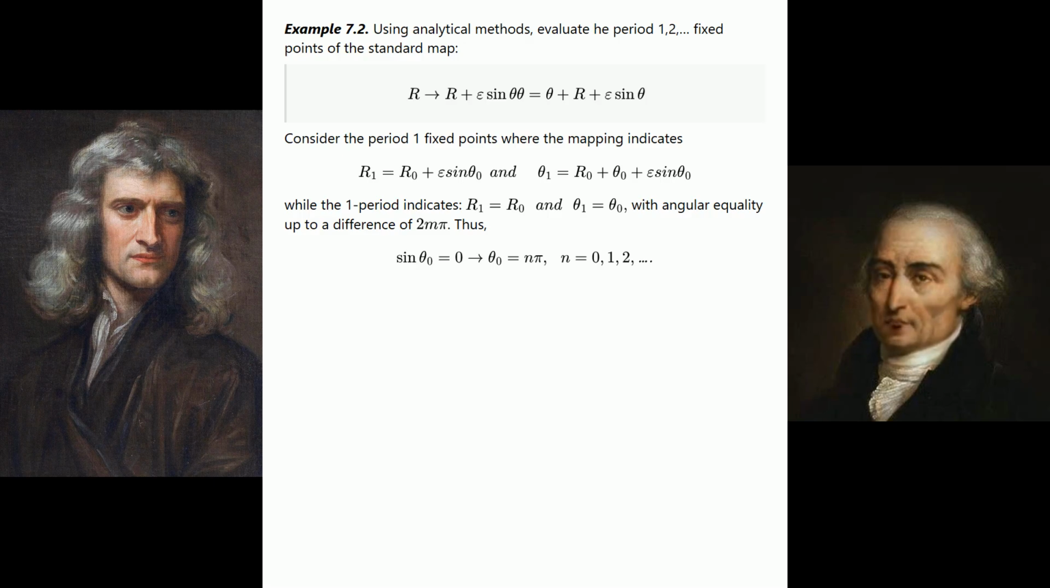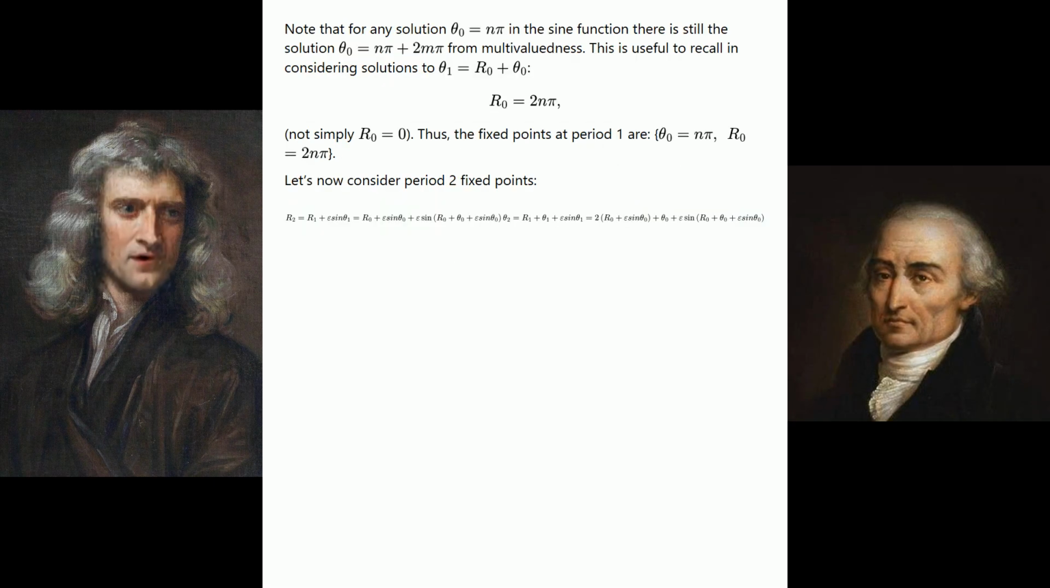Thus, see the equation shown. Note that for any solution theta sub 0 equals n pi in the sine function, there is still the solution theta sub 0 equals n pi plus 2m pi from multivaluedness. This is useful to recall in considering solutions to theta sub 1 equals r sub 0 plus theta sub 0: r sub 0 equals 2n pi, not simply r sub 0 equals 0. Thus, the fixed points at period 1 are theta sub 0 equals n pi, r sub 0 equals 2n pi. Let's now consider period 2 fixed points.